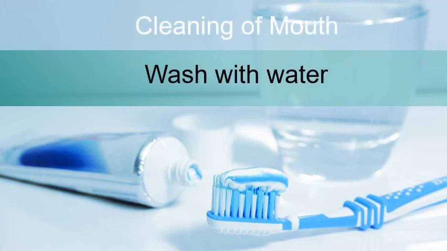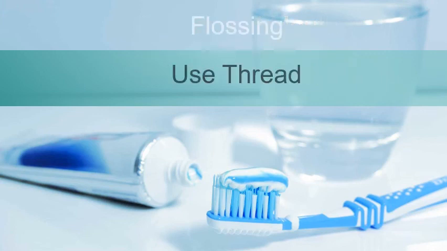And cleaning of mouth. Mouth should be washed after every meal. It prevents cavities because the food particles which get stuck in between the teeth can be removed with the help of mouthwash. Flossing is also very important. Flossing can be done with the help of thread. Thread is allowed to pass in between the teeth, so it removes the very tiny particles of food which get stuck in between the teeth.